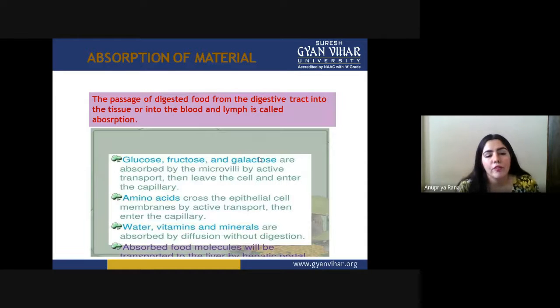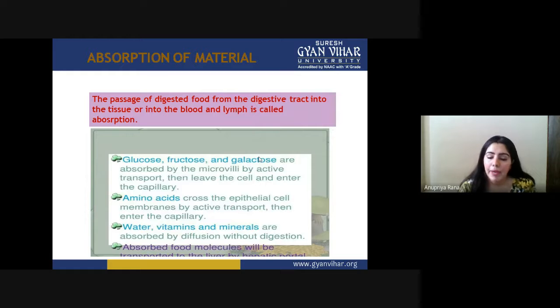Now, in what form does the body absorb the materials? We have to be very specific about at what condition these are absorbed. Here you can see that when we break down carbs, we absorb them in the form of glucose, fructose, and galactose.